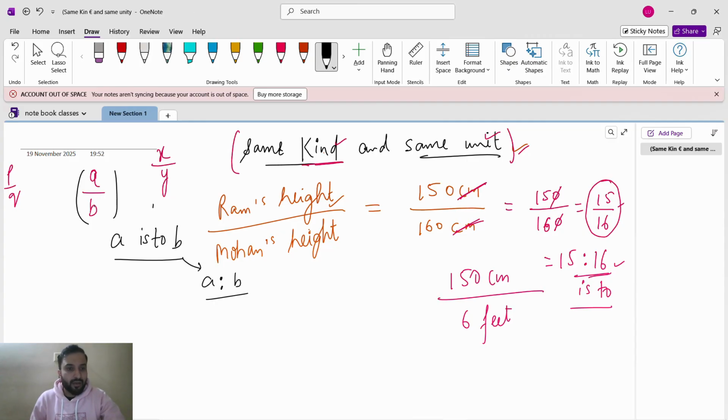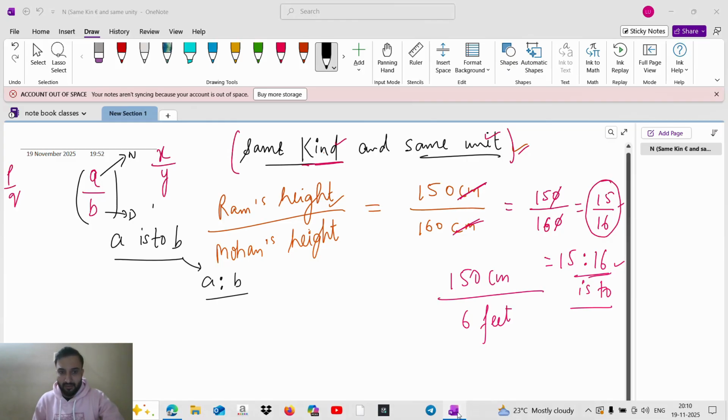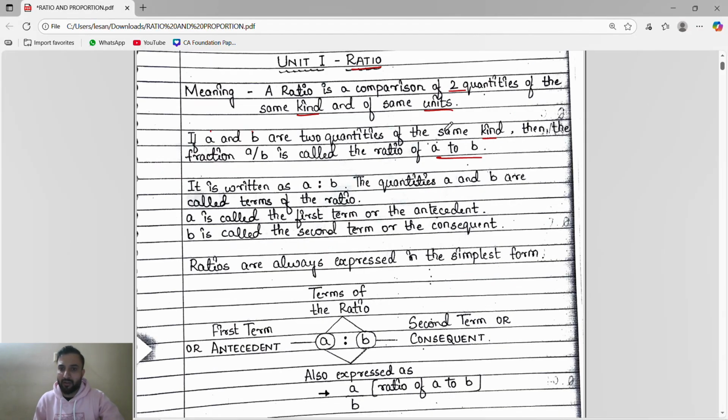So see, ratio is what? A by B. Which form is A by B? Fraction form. What is a fraction? Where we have a numerator and denominator, that is a fraction. So that is what is said: if A and B are two quantities of the same kind, then the fraction A by B is called the ratio A is to B.